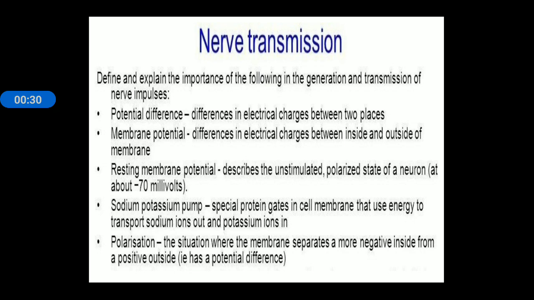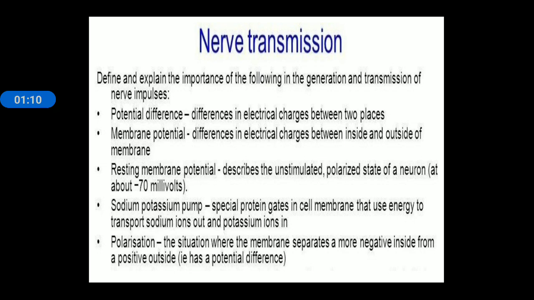First, what is potential difference? Difference in the electric charge between two places or between two points is known as potential difference. The neuron axon membrane also has a potential difference, that is a positive negative charge difference between two areas. This is known as membrane potential: the difference in the electric charge between inside and outside of the membrane. Suppose the axon membrane inside is negatively charged and outside is positively charged, so this creates a potential difference termed as membrane potential.